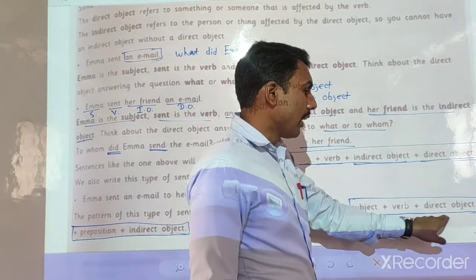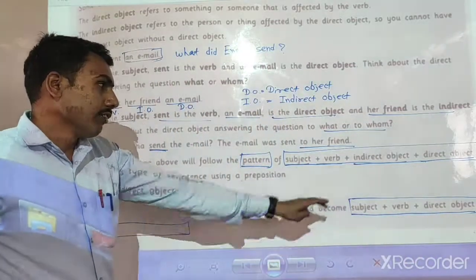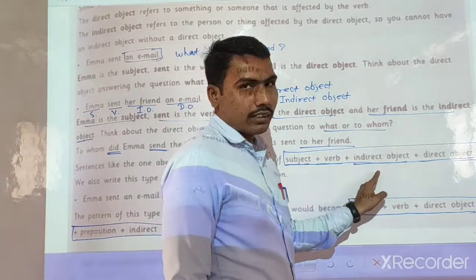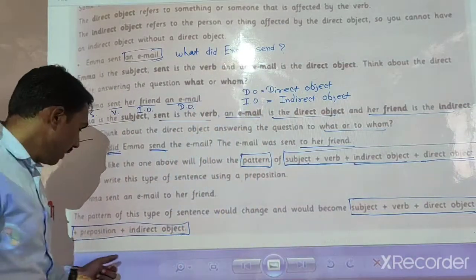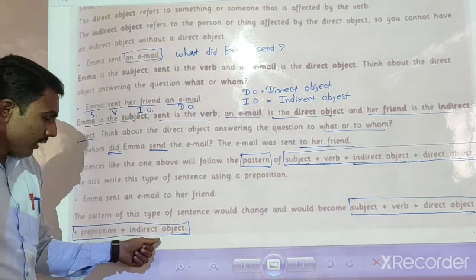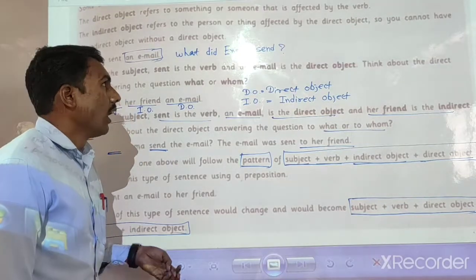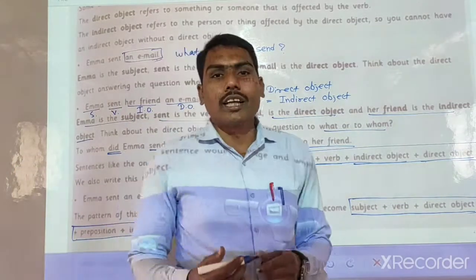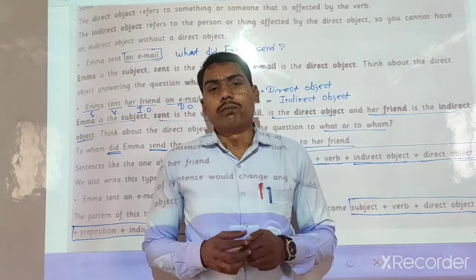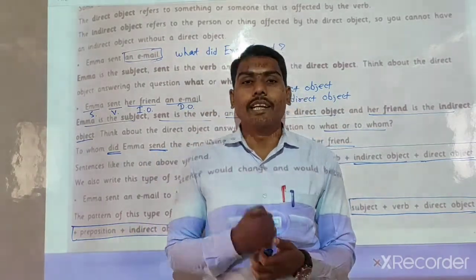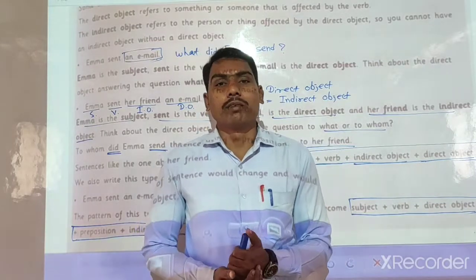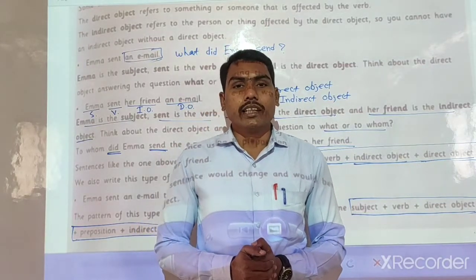Here we use the direct object first, and here we use the indirect object first: indirect object plus direct object, and here direct object plus preposition plus indirect object. I hope you understand what is meant by transitive verb, intransitive verb, direct object and indirect object. The remaining part of these lessons we will see in the next video.